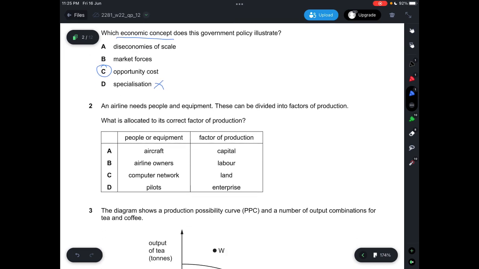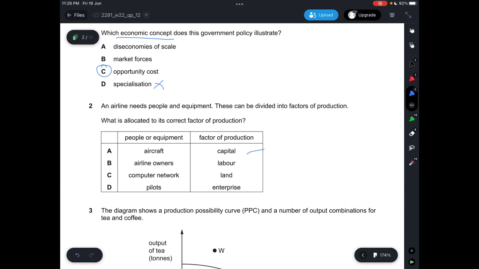Question 2. An airline needs people and equipment. These can be divided into factors of production. Which is allocated to its correct factor of production? So you look at the four options here, and you can see that for aircraft, the factor of production is capital, because indeed an aircraft is a capital good. You need to have an aircraft in order to send people to different locations. Indeed, it is part of capital.